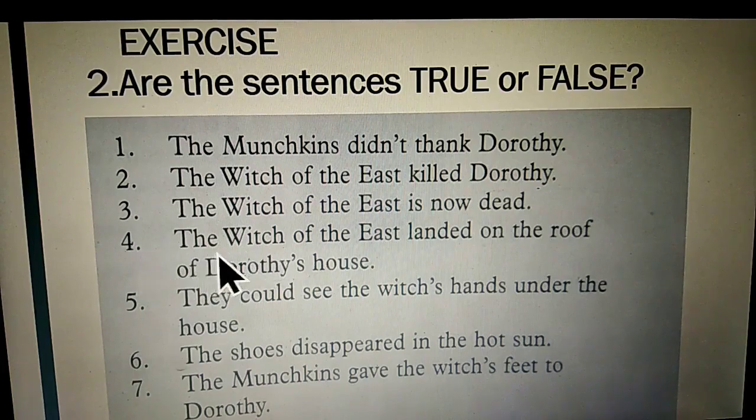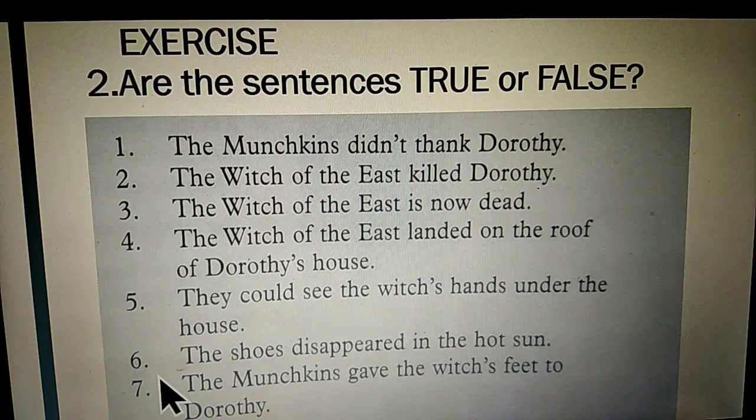Fourth one, the Witch of the East landed on the roof of Dorothy's house. It's totally a wrong statement. It's a false statement. Fifth one, they could see the witch's hands under the house. They could see the witch's hands or feet? Yes, it's a false statement.